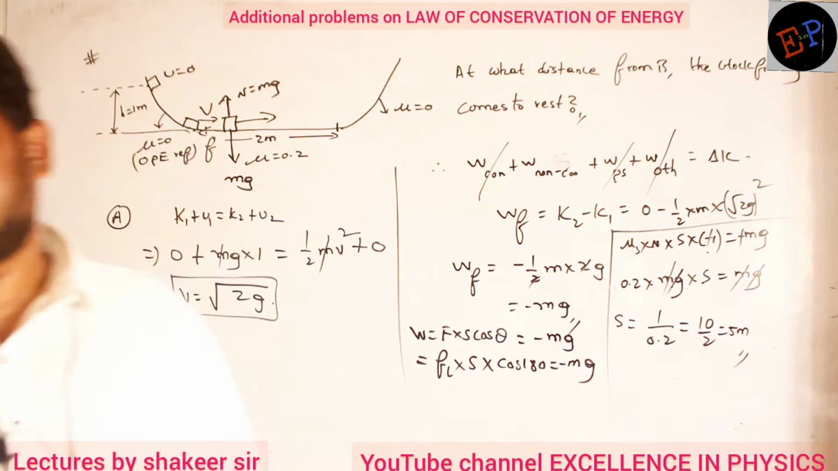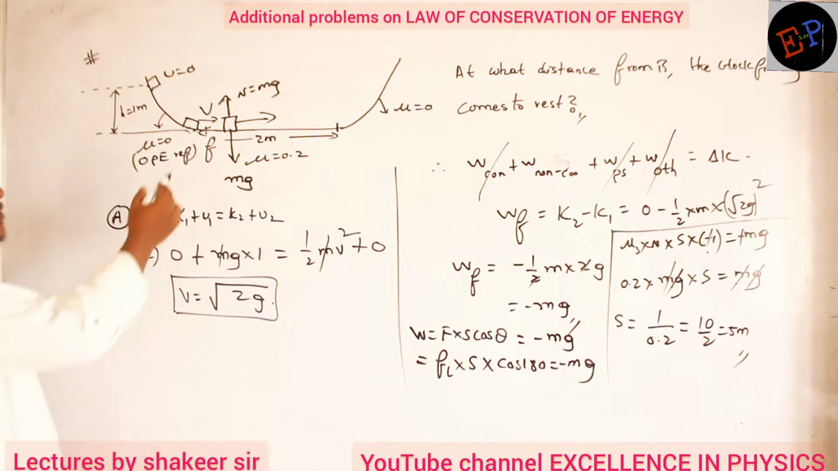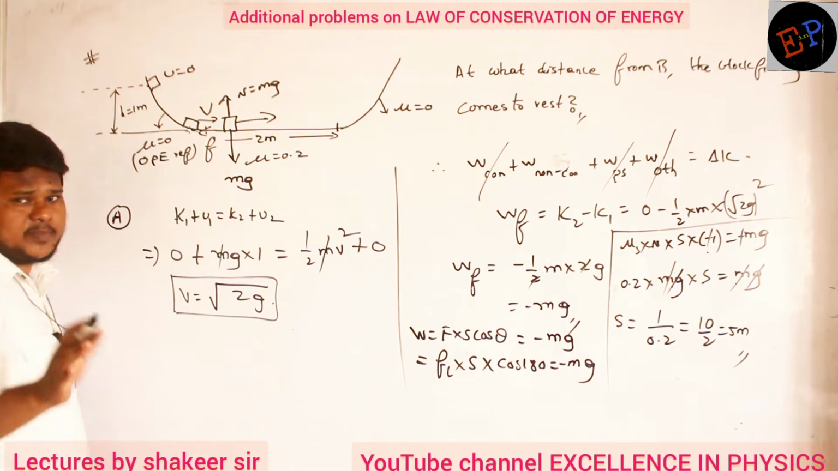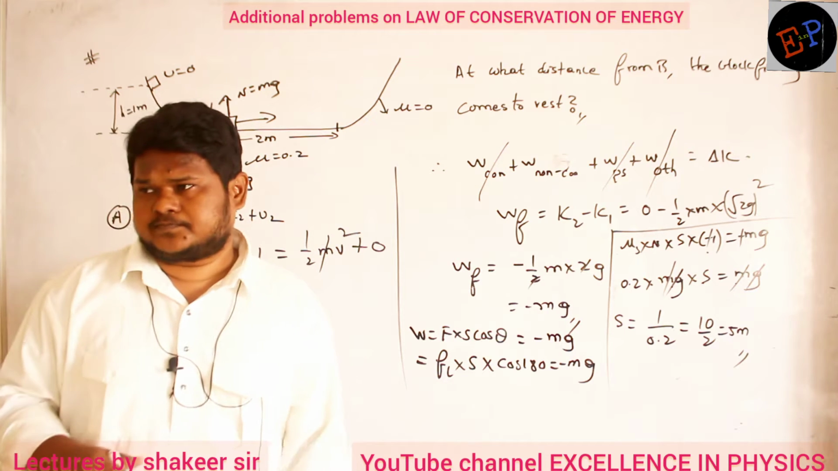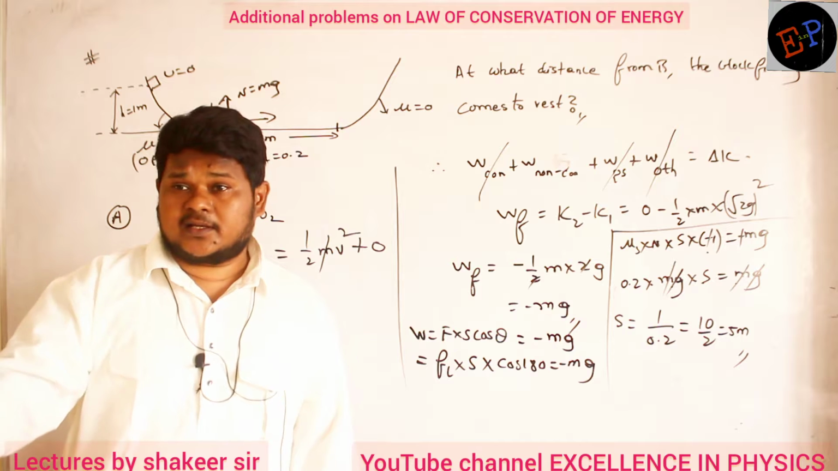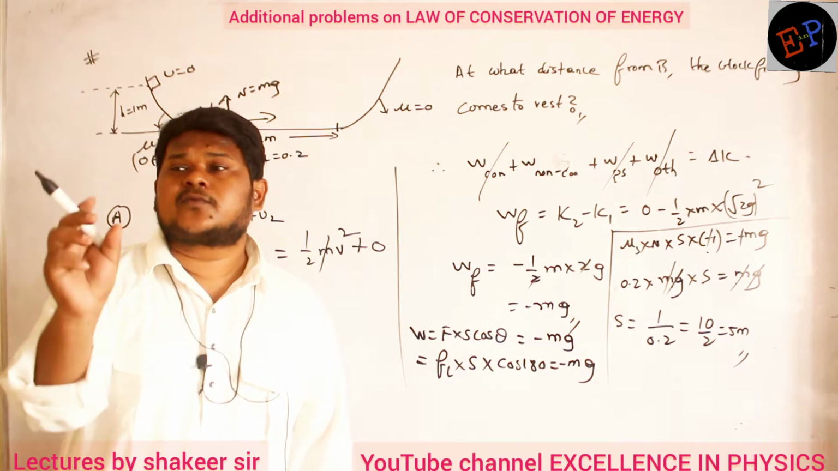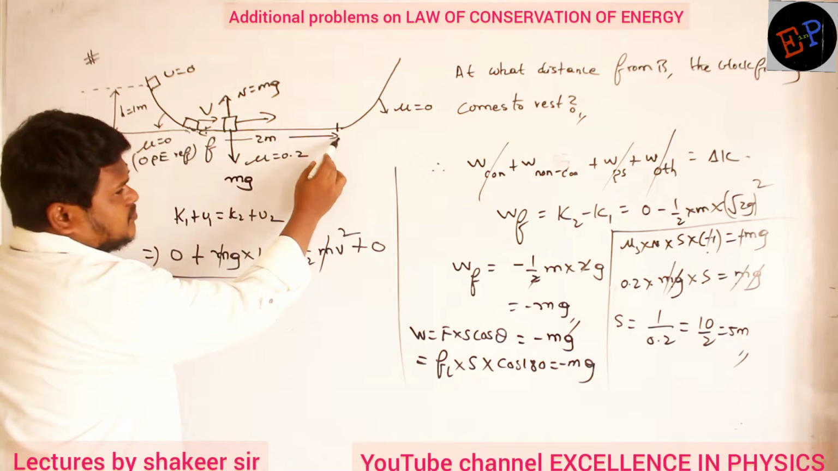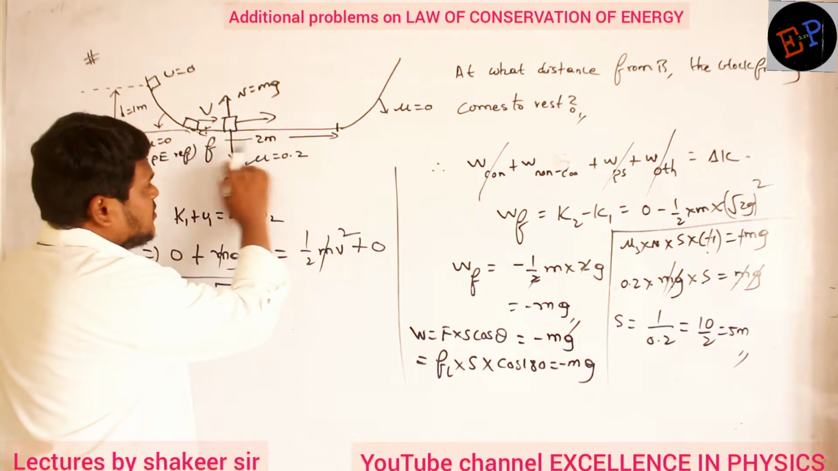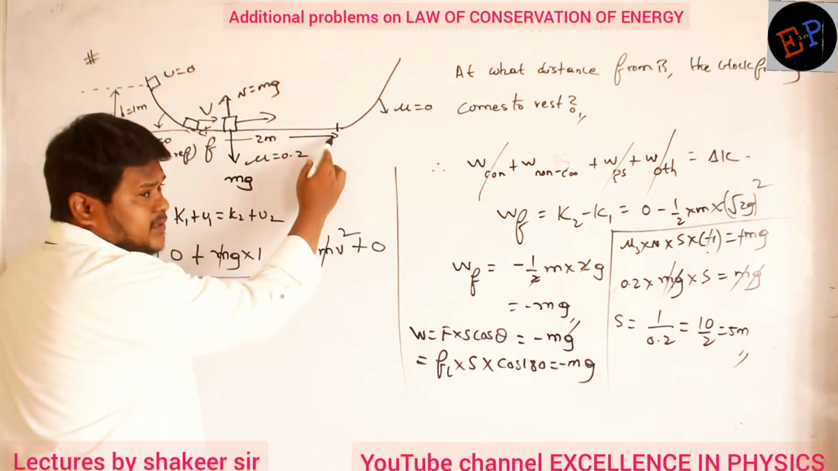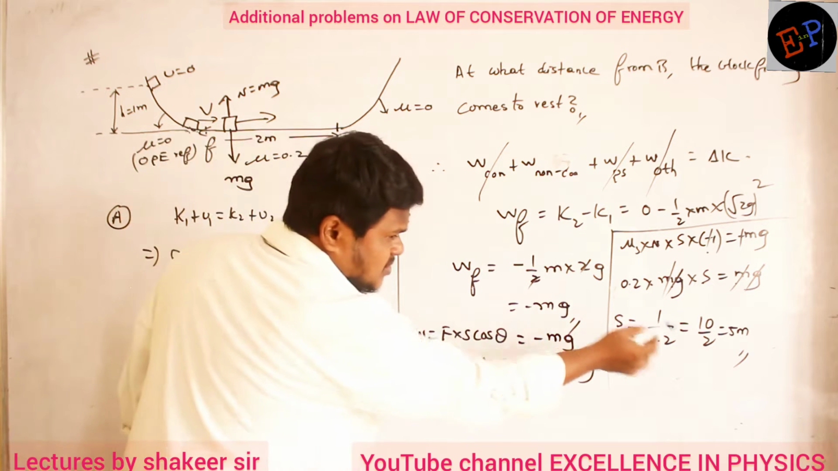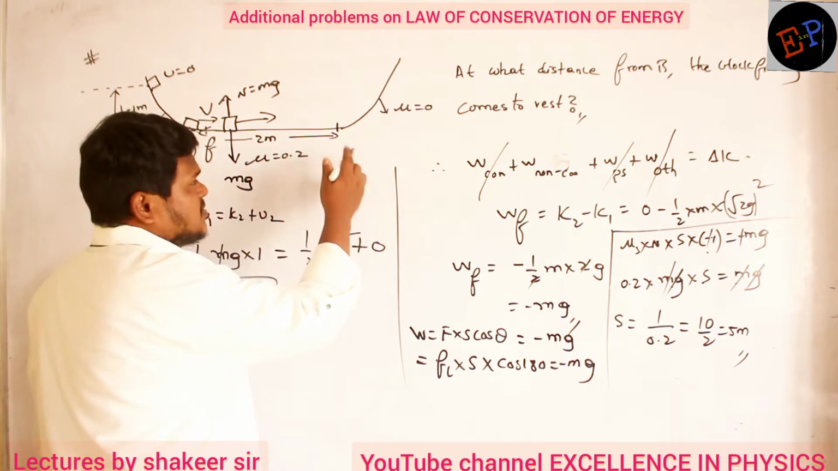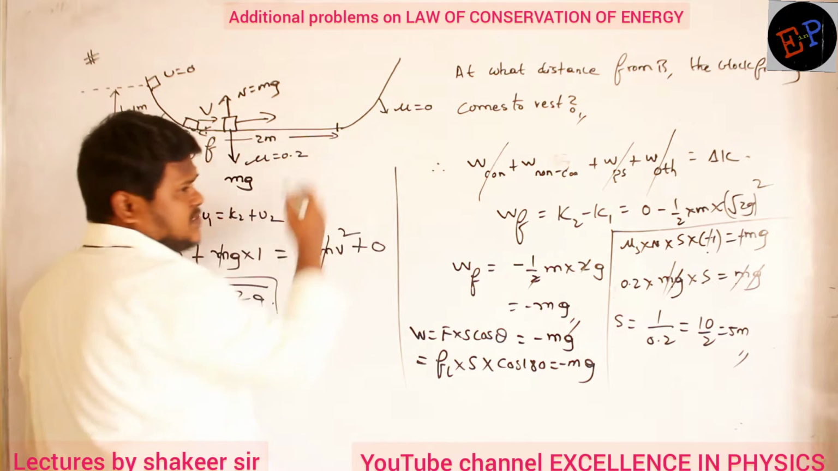Now what is meant by 5 meters? It means from here, the body should travel 5 meters, and only then is it going to stop. That is the meaning of this. For the body to stop finally, how much distance should it travel? 5 meters. So first of all, it will travel 2 meters. Here friction is there. Will it stop here? No, because it should travel 5 meters. So definitely it will have some velocity, and with that velocity it will start climbing upwards.